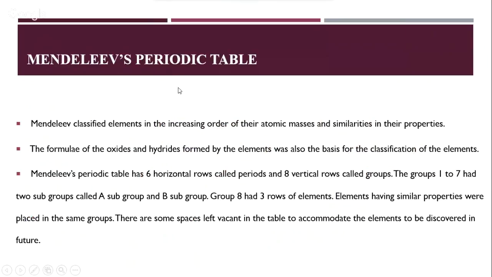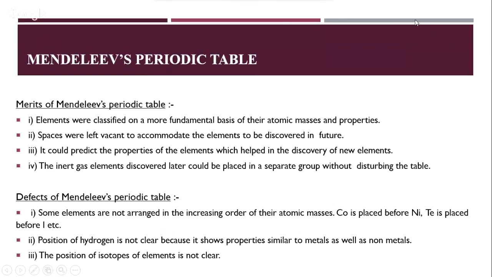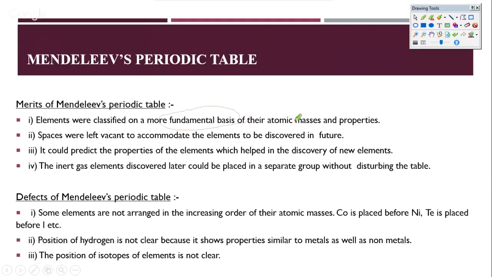Let's understand what happened to his periodic table and what were his merits and demerits. So the merits of Mendeleev's periodic table: elements were classified on a more fundamental basis, on their atomic masses and properties. So this is one of the merits of Mendeleev's periodic table. Again, he left spaces vacant to accommodate new elements which were to be discovered in future.